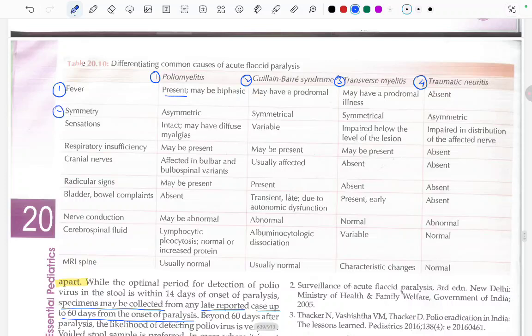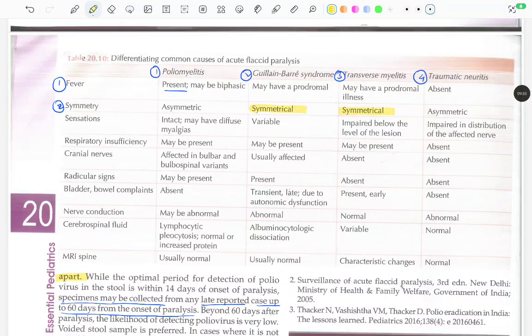Second is the symmetry. Two are symmetrical. Which ones? Symmetrical are GBS and transverse myelitis. Now talking about the sensations. Sensations are intact in poliomyelitis, which may have diffuse myalgias. Sensations are variable in GBS, impaired below the level of lesion in transverse myelitis, and impaired in the distribution of the affected nerve in traumatic neuritis. Traumatic neuritis is basically injury of a peripheral nerve due to trauma.